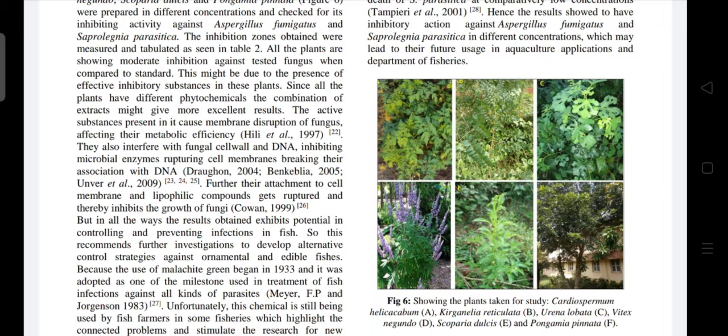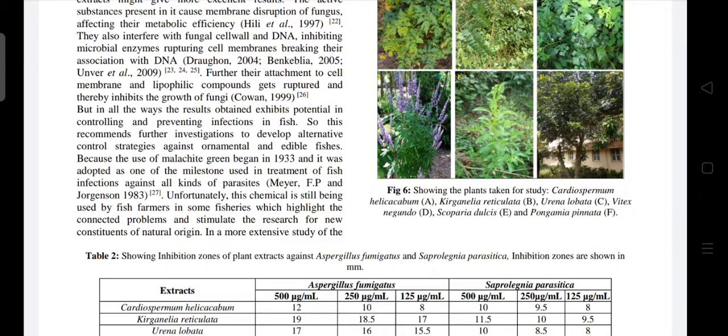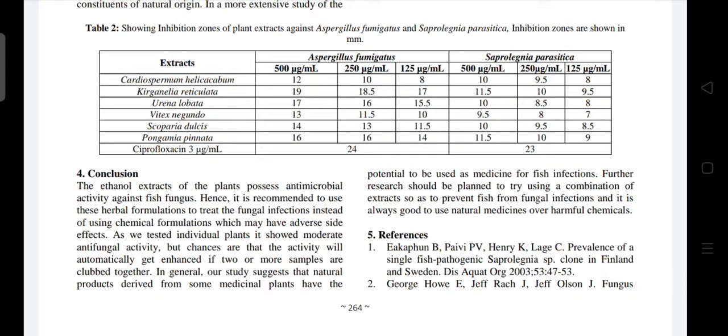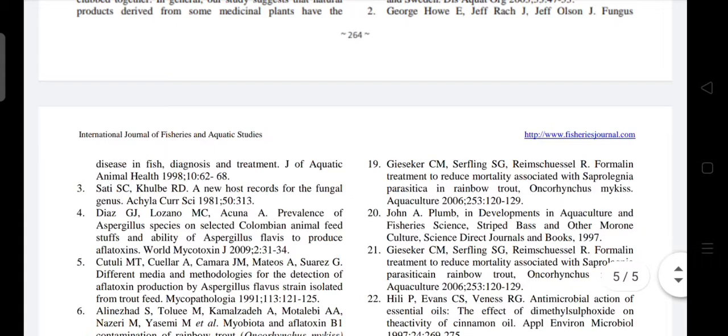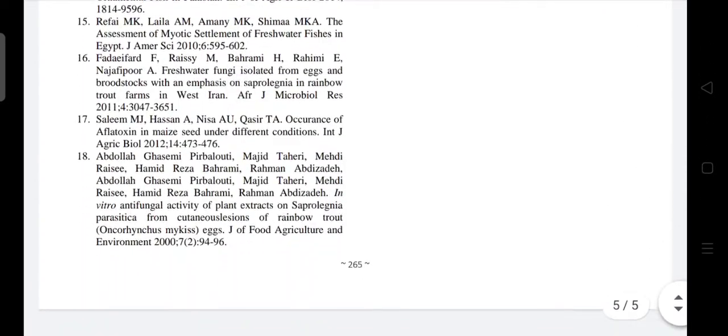As we tested the individual plants, they showed moderate antifungal activity, but there are chances of showing more effect if they are clubbed together. In general, what we conclude is that our study suggests that natural products derived from some medicinal plants have the potential to be used as medicine for fish infections. Further research should be planned to try using a combination of extracts so as to prevent fish from fungal infections, and it is always good to use natural medicines over harmful chemicals.